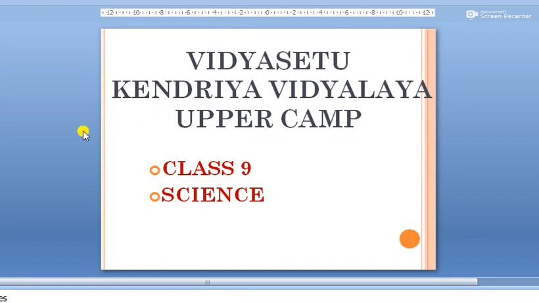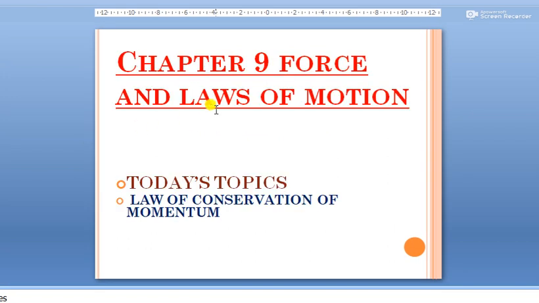Today we are going to continue the same chapter of force and laws of motion. And in this chapter, today we will study about the conservation of momentum. We have already studied about the force and Newton's laws of motion. So let's start our class.